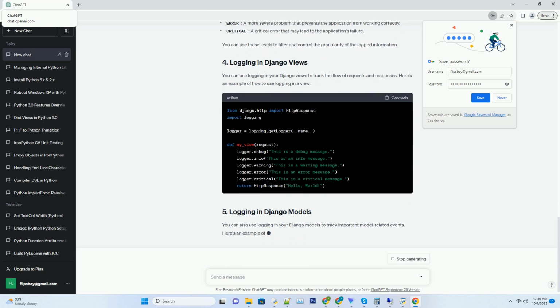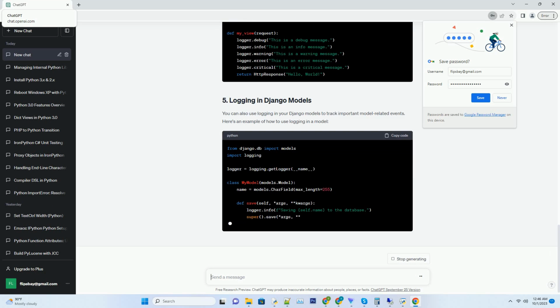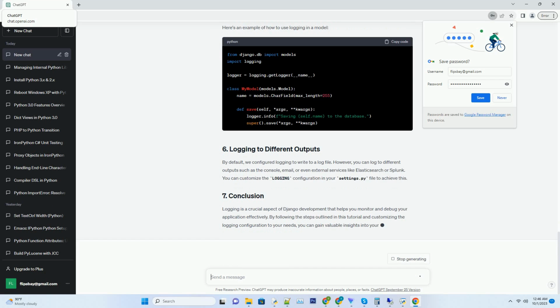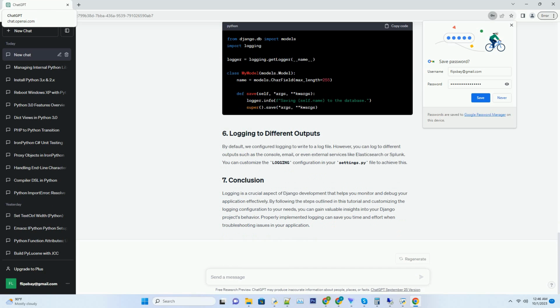Django provides a flexible and powerful logging framework that can be configured to meet your specific needs. To get started, follow these steps. In your Django project, open the settings.py file and add the following imports at the top. Add the following code to the settings.py file to configure your logging settings. In this configuration, you can adjust the logging settings to your requirements by modifying this configuration.